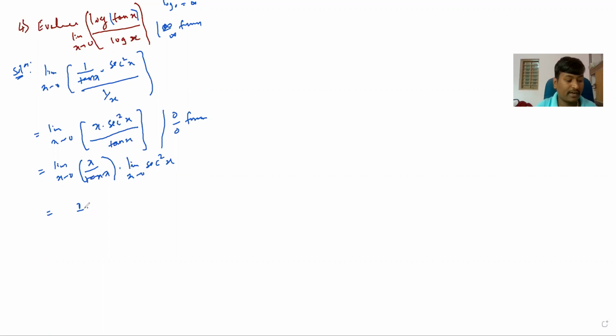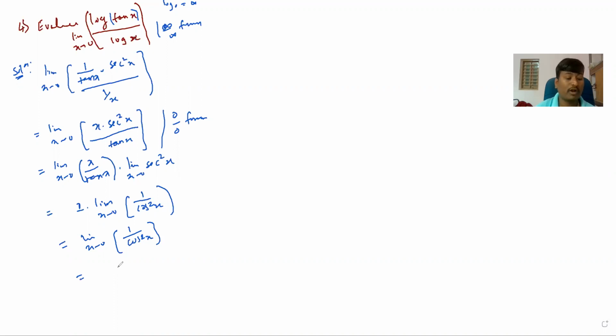And for sec square x, I can write it as 1 by cos square x. So limit as x tending to 0, 1 by cos square x.